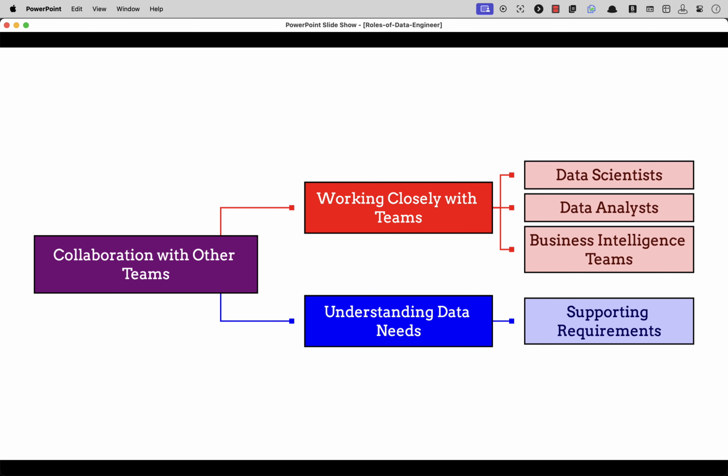Collaboration with other teams. 1. Data engineers often work closely with data scientists, data analysts and business intelligence teams to understand their data needs and ensure that the data pipeline is able to support their requirements.